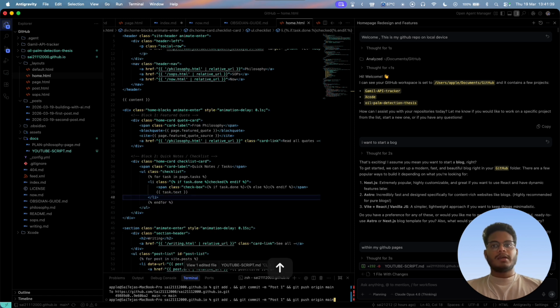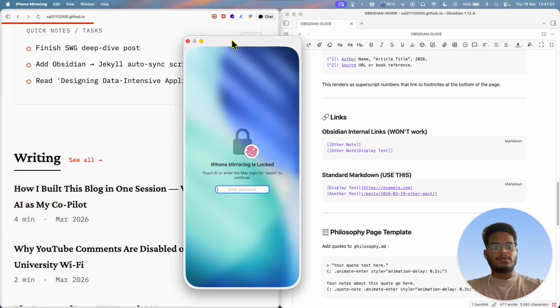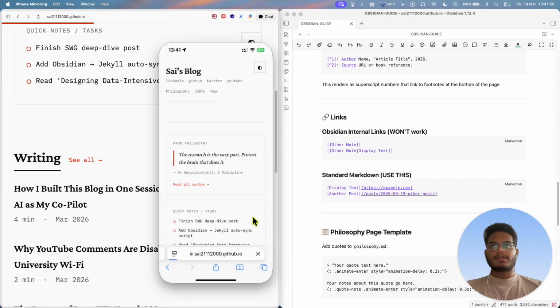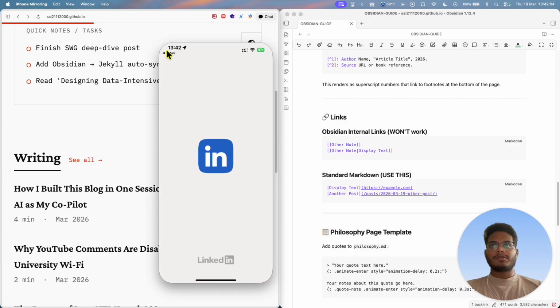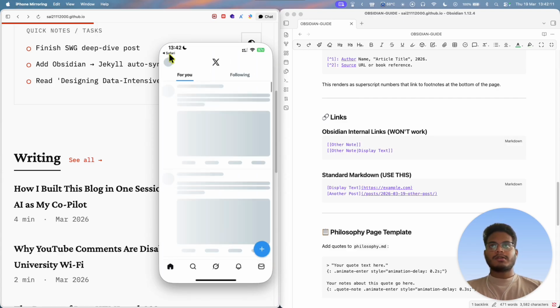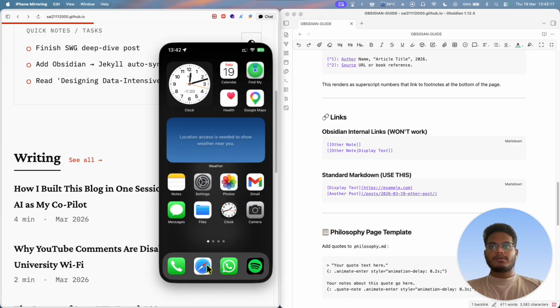And then you can just push it into your GitHub, and it will show up on this site. It also works on your mobile phone as well. I've tested it on my mobile phone. So as you can see, it does both of the stuff. And yeah, it works with LinkedIn, GitHub, even on the mobile phone, Twitter, and YouTube as well.